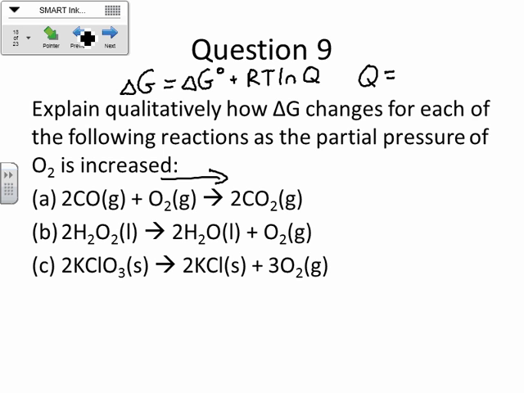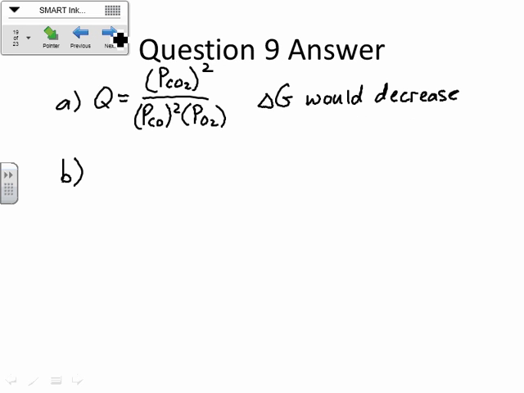All right, for B, now that we have that framework in mind, we should be able to answer these fairly quickly. What's going to happen on B? Okay, now we're adding a product, right, which shifts the equilibrium back this way, okay? Which, again, if we're thinking in terms of K, that's going to make the K smaller, okay? And if the K is smaller, then the way that relates to the delta G is typically the delta G becomes more positive at that point, okay? All right, so for B, the delta G would increase.